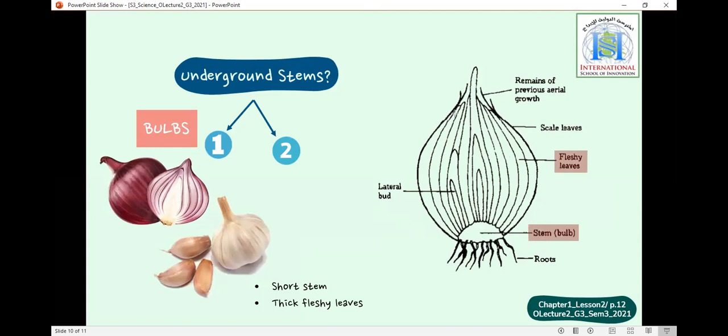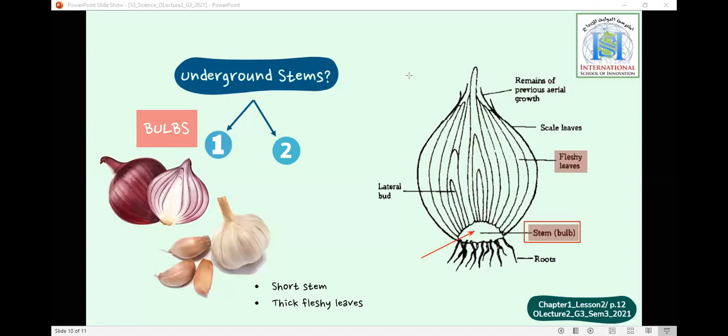This is the bulb. This is the stem of the plant. Here it is. This is the stem of the plant, of the onion, and it is called the bulb. And these white parts that we eat, these are the leaves of the onion.